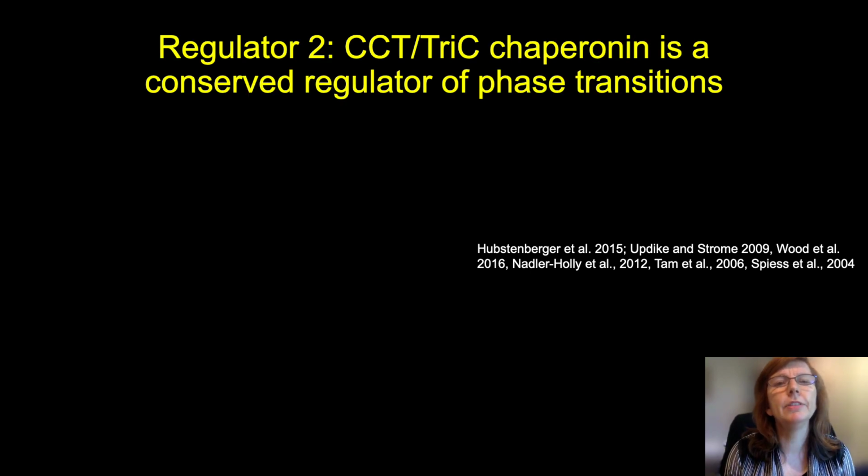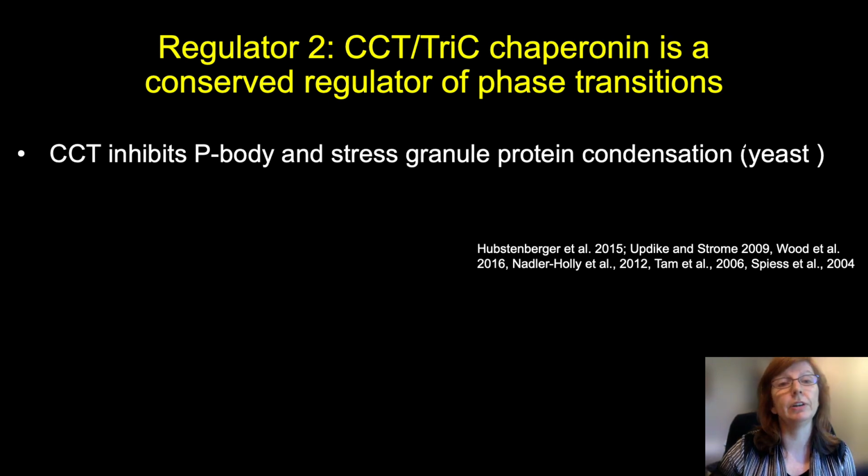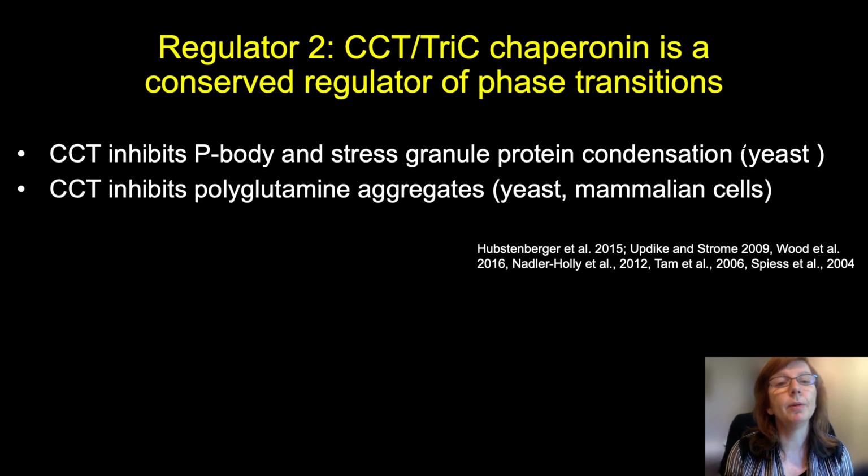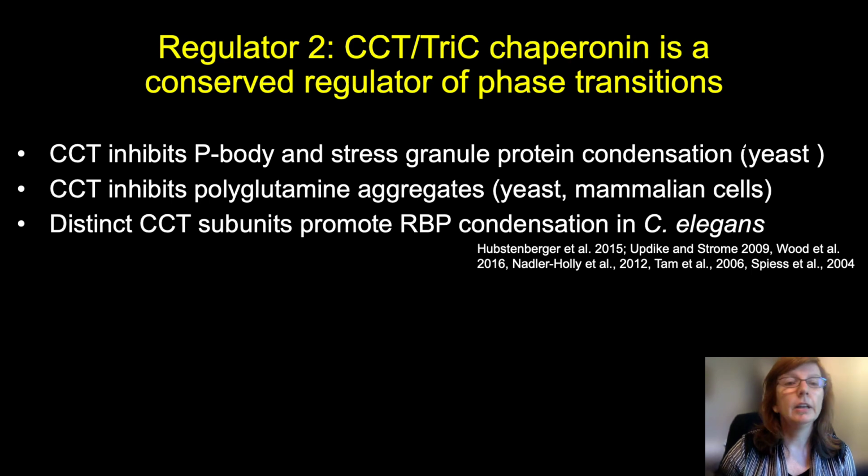So why are we interested in this CCT chaperonin? This is a chaperonin also called TRiC, and it turns out it's a conserved regulator of phase transitions. It inhibits P-body and stress granule protein condensation. It also inhibits polyglutamine aggregates. And in C.